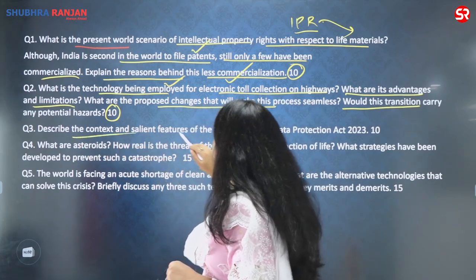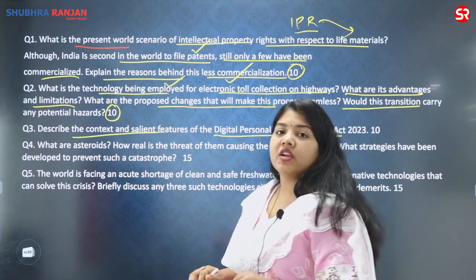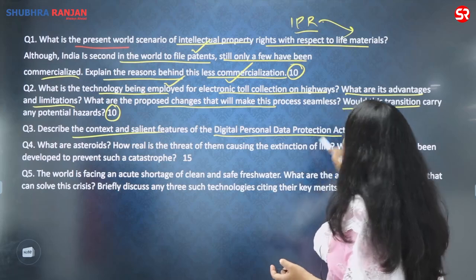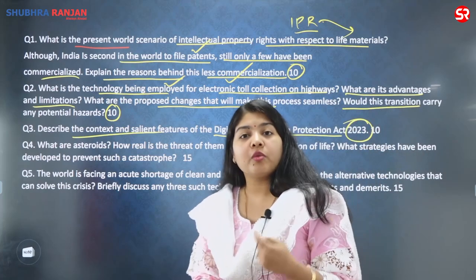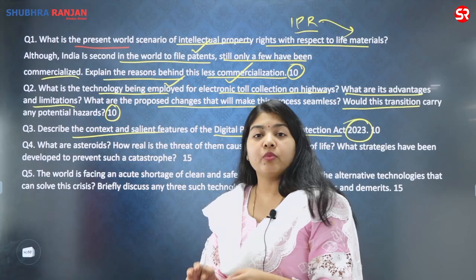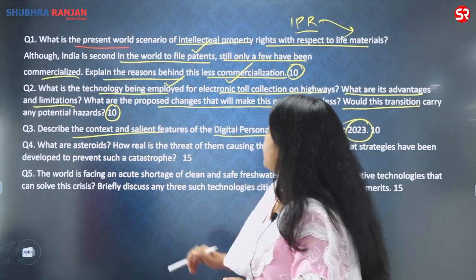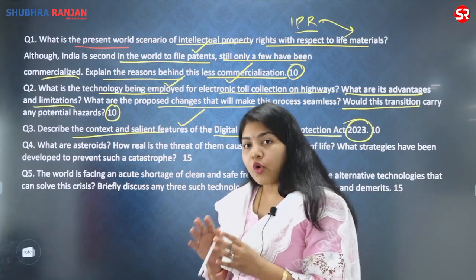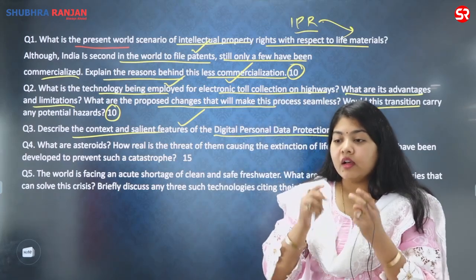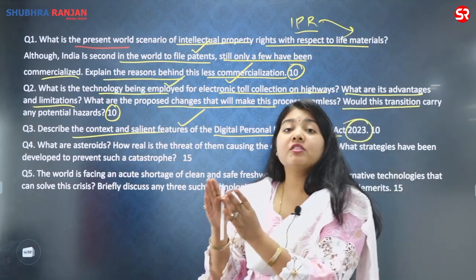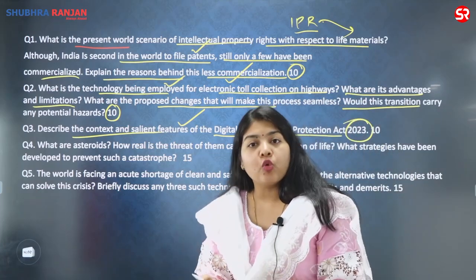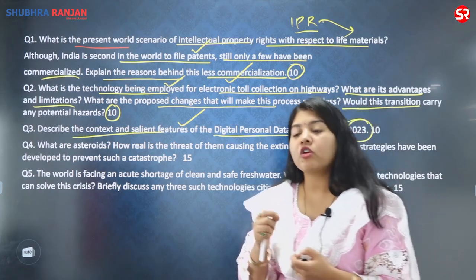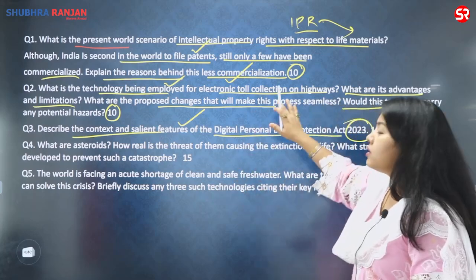Again, describe the context and salient features of the Digital Personal Data Protection Act. It is a 10-marker question, a very straightforward question. This act came in the year 2023. It was long due, whether it was the Supreme Court judgment of considering right to privacy as part of right to life, or the whole occurrence of frauds and the digital data collection, storage, as well as its protection. Who should have the onus? Who should be responsible? Whose responsibility is it to make sure that this data does not reach the wrong hands? This bill is around that.